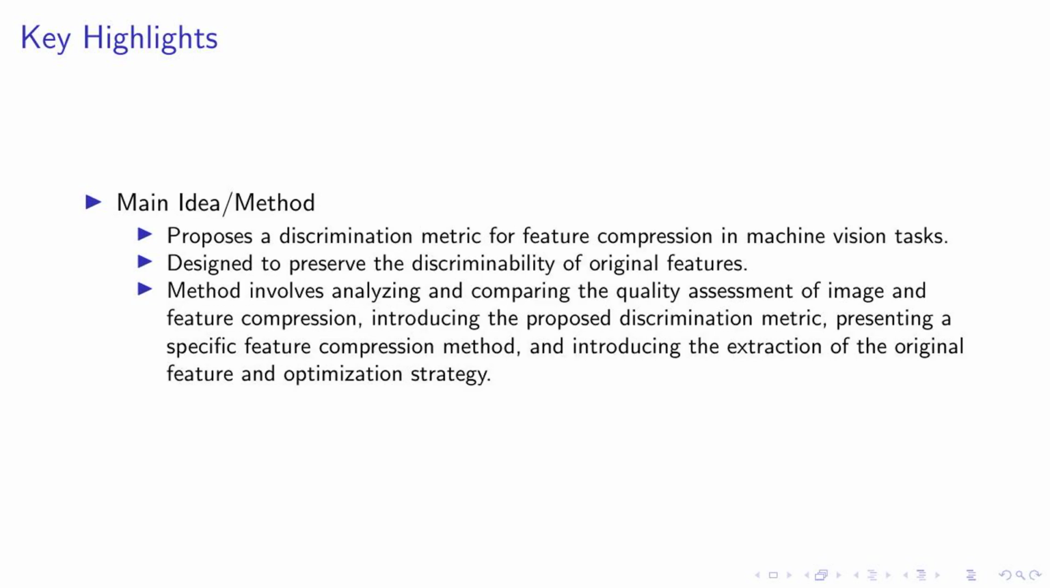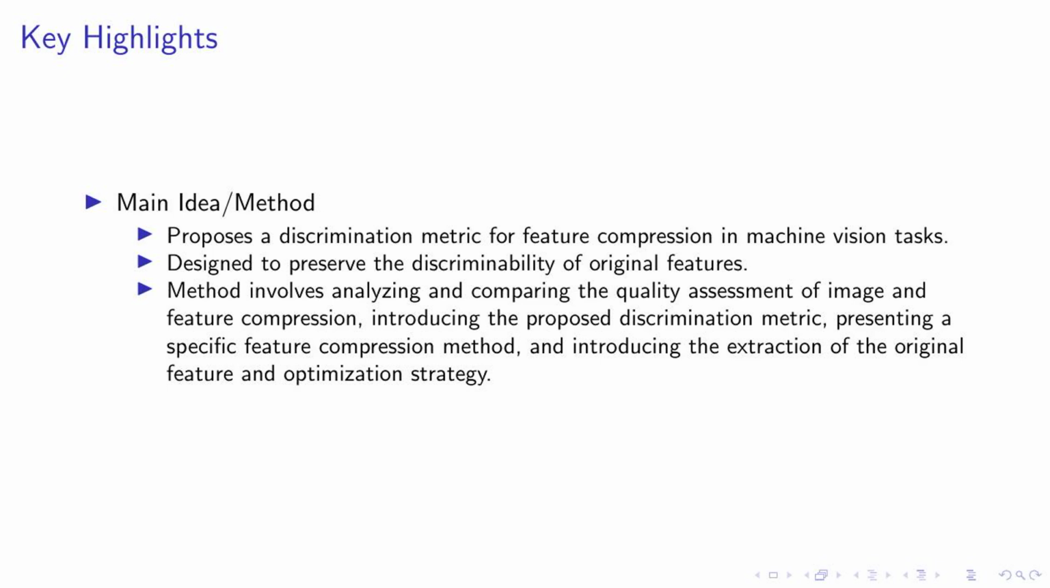In this slide, we delve into the key highlights of our research. The main idea revolves around the introduction of a novel discrimination metric for feature compression in machine vision tasks. This metric is designed with a specific goal in mind: to preserve the discriminability of original features. Our method involves a multi-step process.